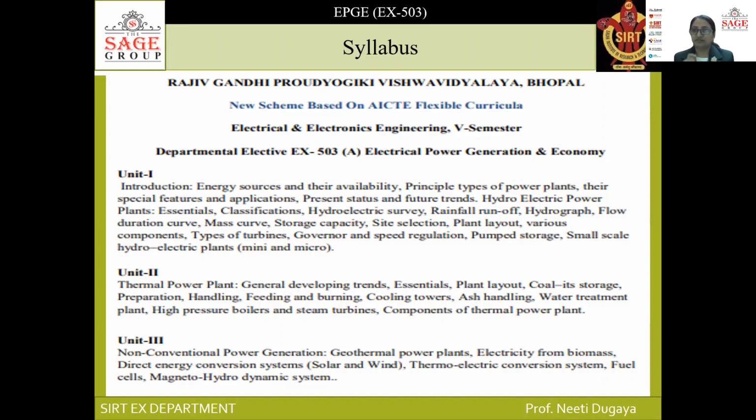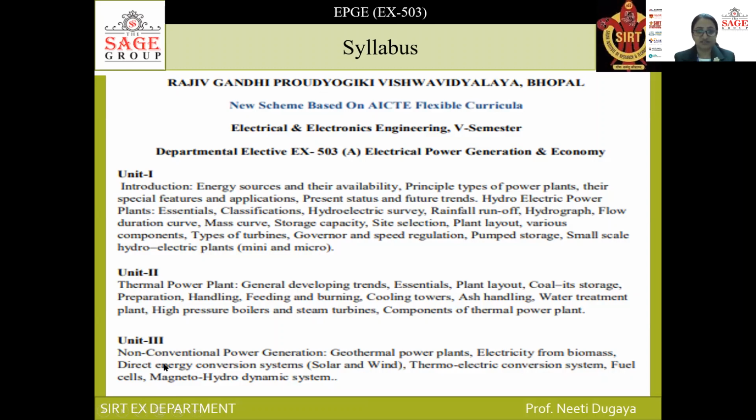As we already know, more than 50% of the electricity in India is generated by coal, and the rest is generated from hydroelectric power plants, and then nuclear power plants, solar power plants and wind power plants. But the majority stake is still coal. In a thermal power plant, coal is the main fuel for electricity generation. So this unit is another very important topic which would be covered in your syllabus.